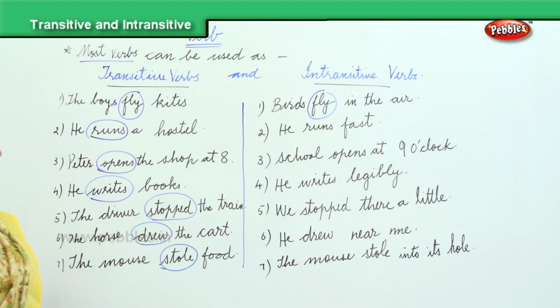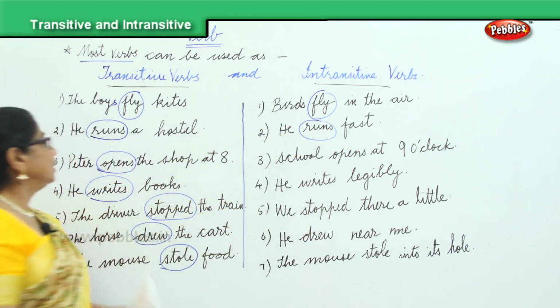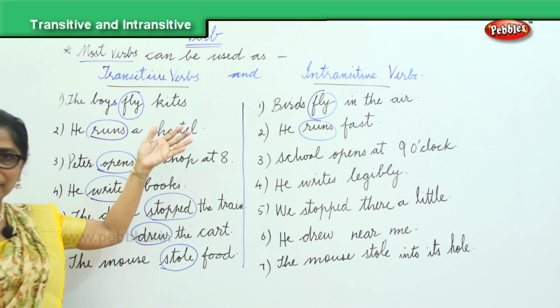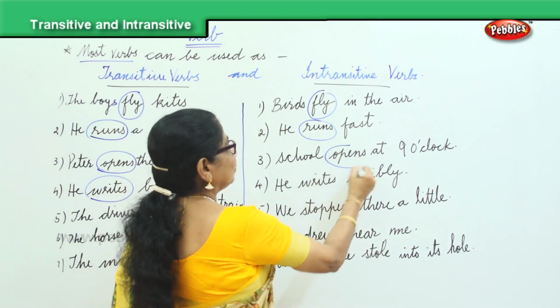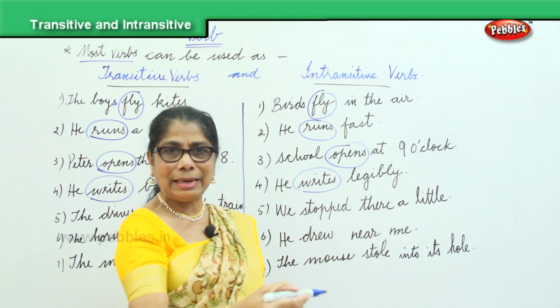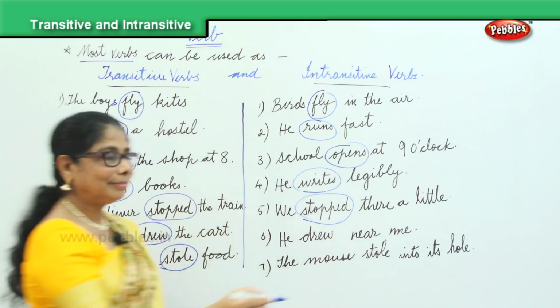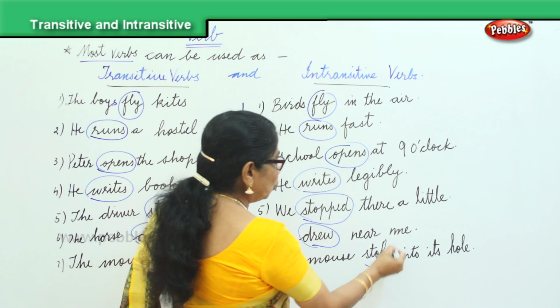Birds fly in the air. He runs fast. And here, what do we have? He runs a hotel, a hostel, or whatever it is. School opens. He writes legibly, scribbly, neatly, badly. We stopped. He drew. The mouse stole.